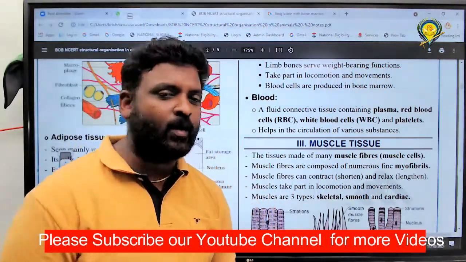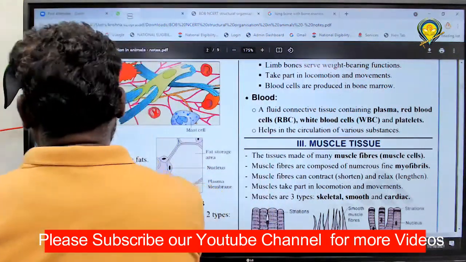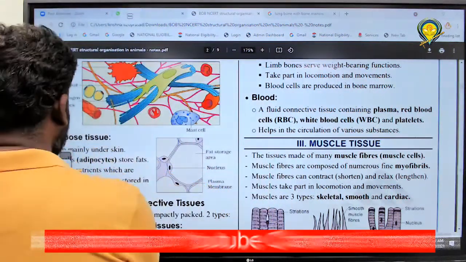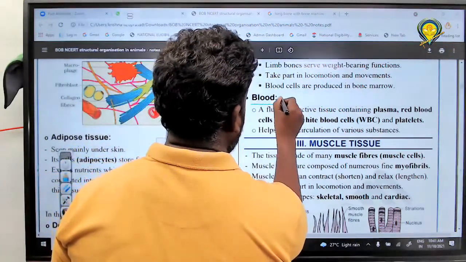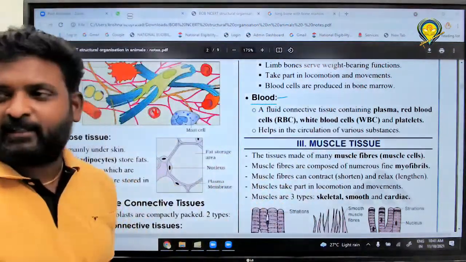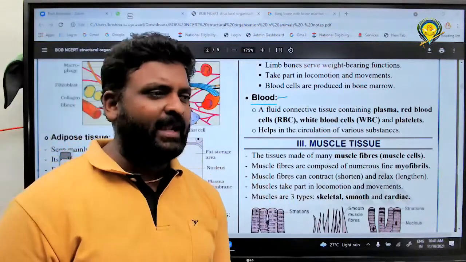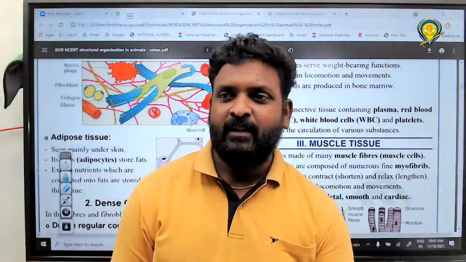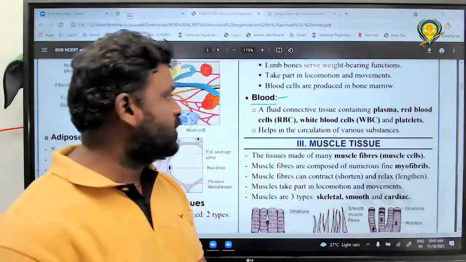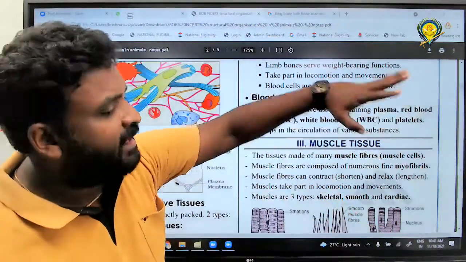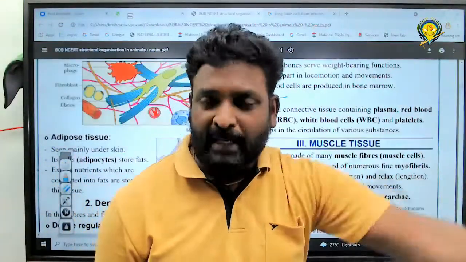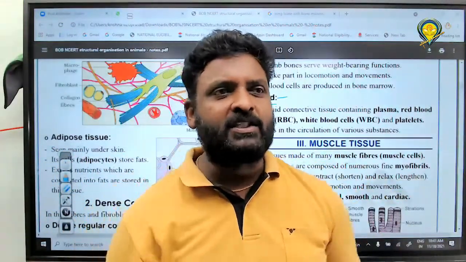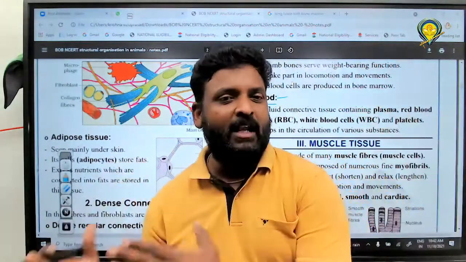Right, students? Now we have to move to the next one. Blood. Right? Blood is a fluid, and that too a fluid connective tissue containing plasma, red blood cells, white blood cells, and platelets. You know very well. Blood consists of plasma and formed elements, right?